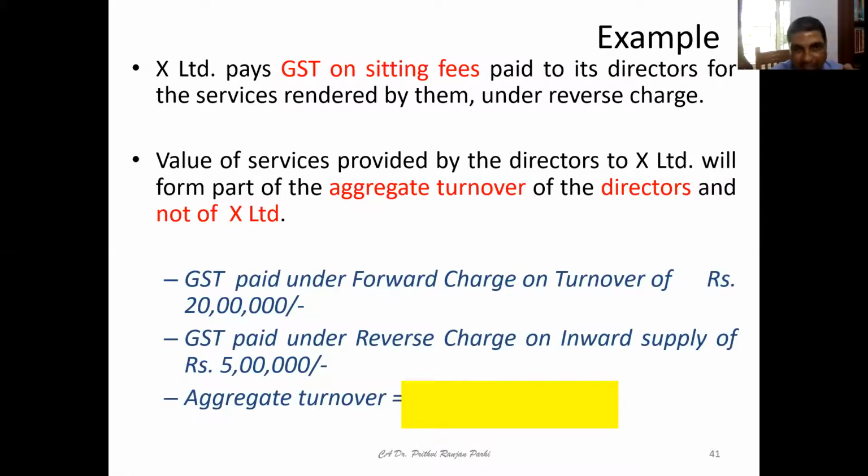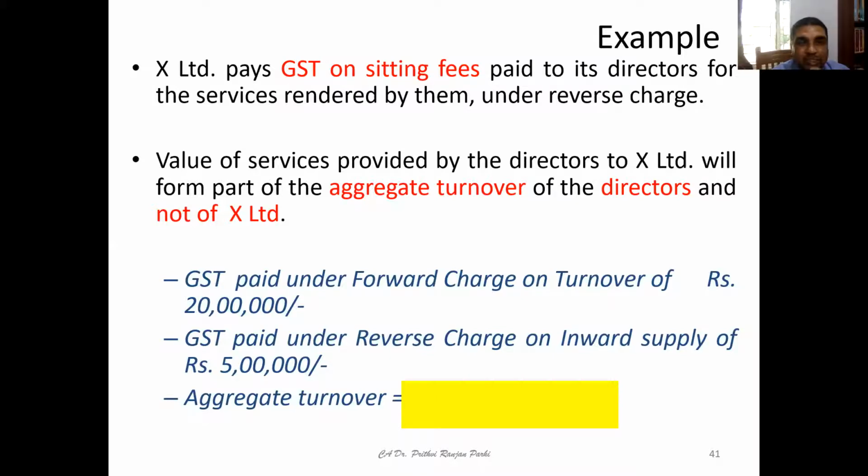This example we had done earlier. Again, we'll repeat it. For example, X Limited paid GST on sitting fees paid to its directors for services rendered by them, under reverse charge. Now, the value of services provided by the directors of X Limited will form a part of the aggregate turnover of the directors, because for directors that is an outward supply. So that will be included in their aggregate turnover. If that exceeds the threshold limit, they are liable to be registered. But for X Limited, that will not be.